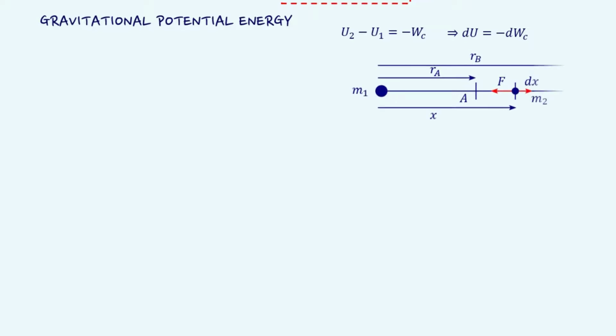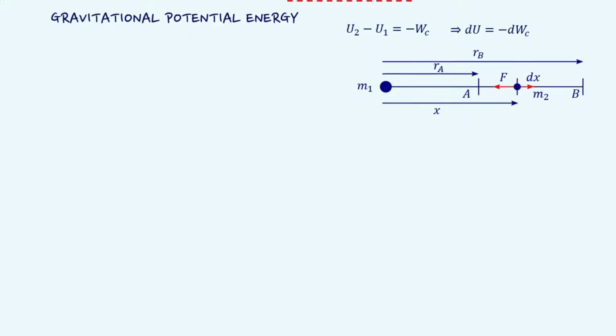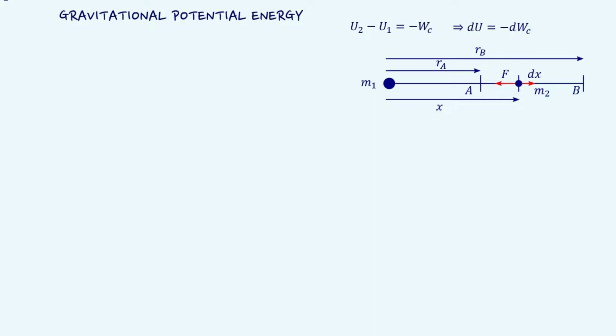Now, let us move on to gravitational potential energy. We know the gravitational force is a conservative force, and for conservative forces, we can define potential energy. In general, for the conservative force field, change in potential energy is defined as the negative of work done by the conservative force. That is, U2 - U1 = -Wc, or in differential form dU = -dWc. To get an expression for gravitational potential energy, let us consider an object of mass m1 is placed at the origin. Another object of mass m2 is placed at a distance x from the origin.